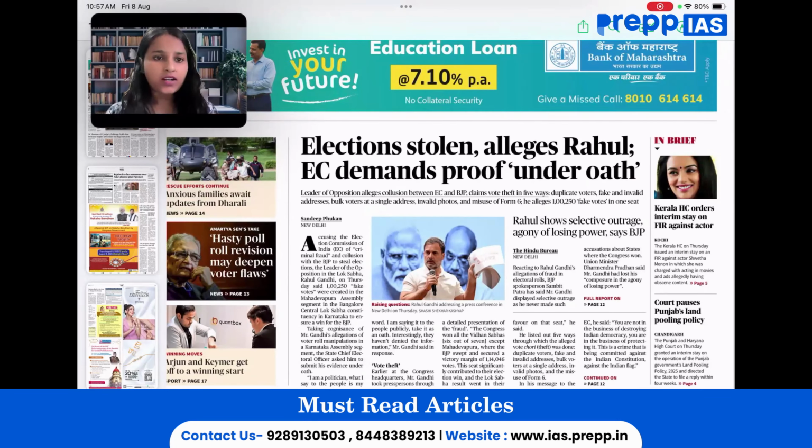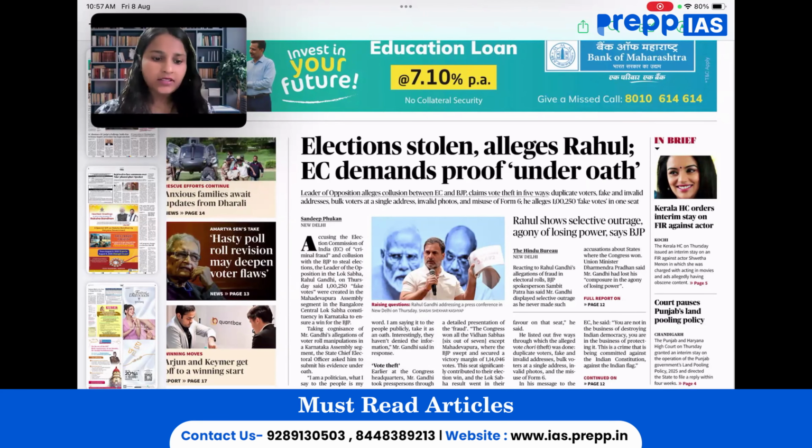Today is 8th of August, and I welcome you all to a series on what to read in The Hindu newspaper. While going through the articles in today's edition of The Hindu newspaper, we will not only see them from the perspective of prelims and mains, but also try interlinking them with other GS papers as well.